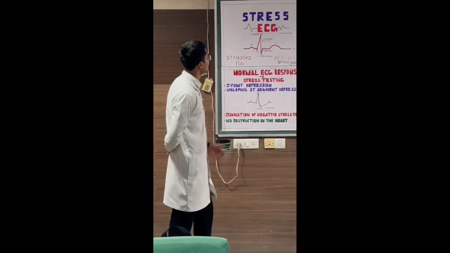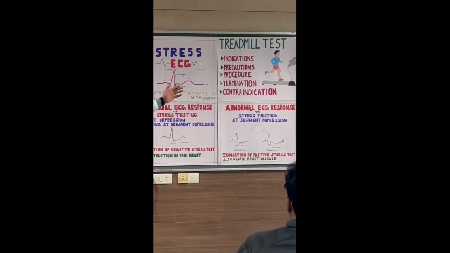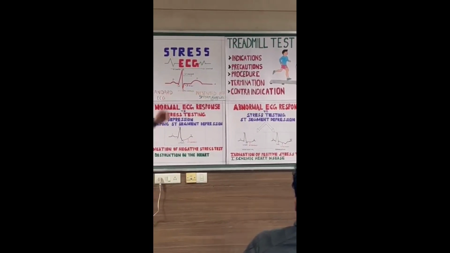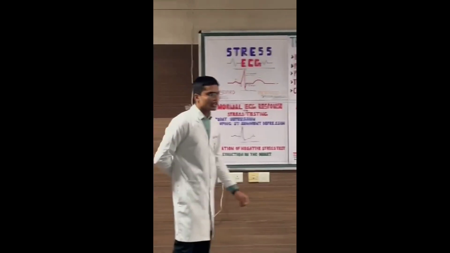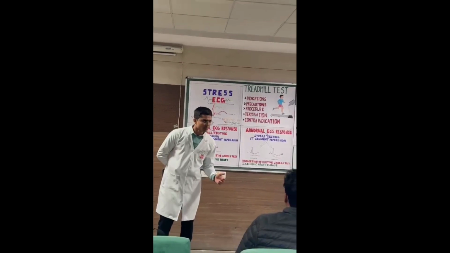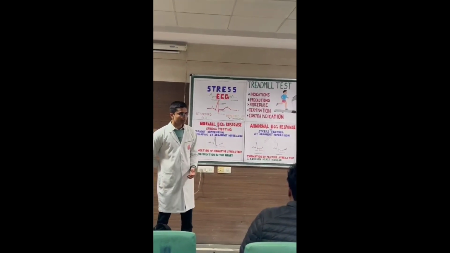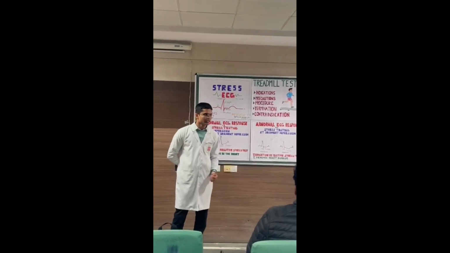So now we'll take a look at the treadmill test under the headings of indications, precautions, procedure, termination and contraindications. The indications of this test are patients with symptoms suggesting myocardial ischemia, such as acute chest pain, shortness of breath while doing physical activity, increased heart rate.